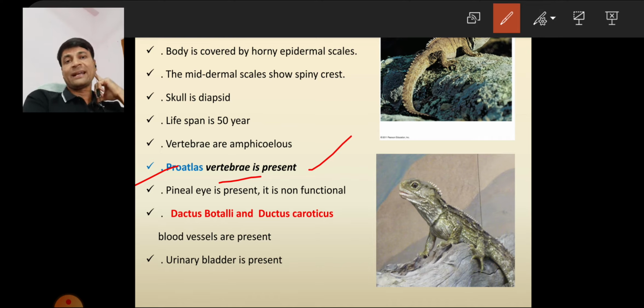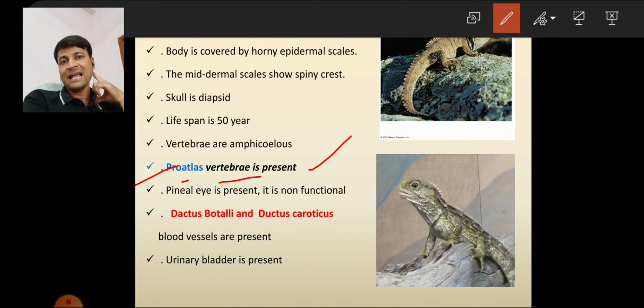Now come to the neck region, also called the cervix. The neck region has seven vertebrae. The first vertebra is the atlas, the second is the axis. This is common to every organism. But in Spinosaurus, an additional neck vertebra is present. That vertebra is the pro-atlas, an additional vertebra in the neck region.